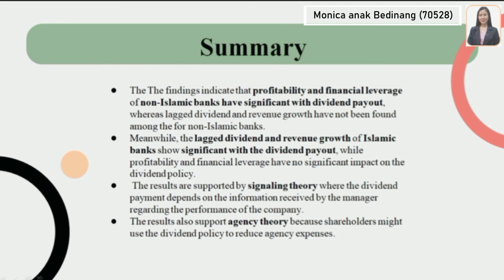The results are supported by signaling theory, where the dividend payment depends on the information received by the manager regarding the performance of the company. The result also supports agency theory because shareholders might use the dividend policy to reduce agency expenses.